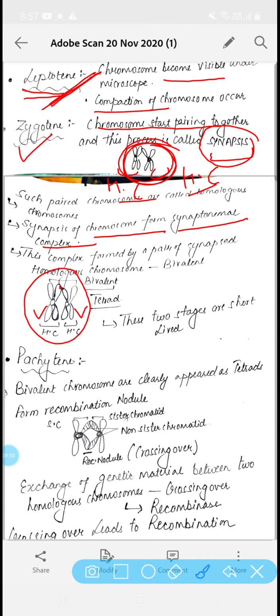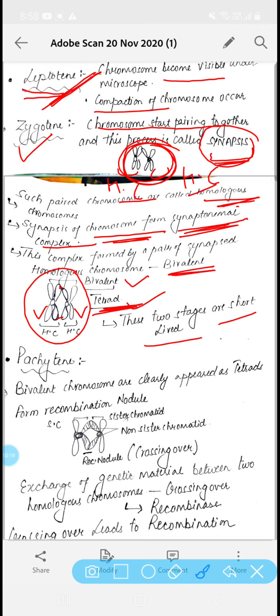When they get synapsed, when they get associated with each other, they form a bivalent, or we can also call it a tetrad. So at the end of zygotene, we have a bivalent or tetrad. The most important feature of zygotene is synapsis, formation of the synaptonemal complex, homologous chromosomes, formation of bivalent and tetrad. These are the key terms related to zygotene. Now these two stages of prophase 1 are very short lived, they remain for a very short duration.